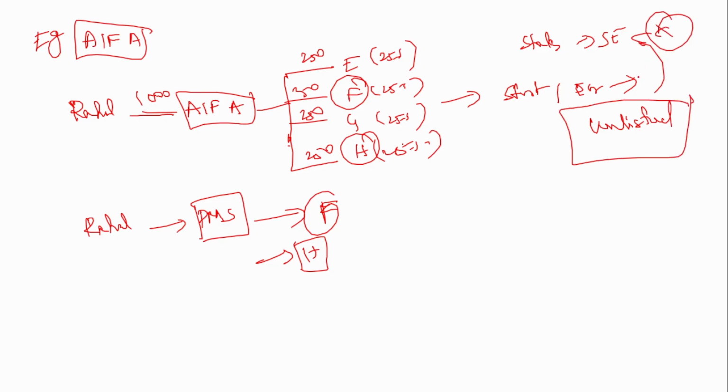Then how can Rahul buy from the stock exchange? It is not possible, right? So here, if you see, he used to go via PMS. What happens is that this alternate fund cannot be a PMS until and unless this alternate fund manager or the fund manager has the PMS service license. See, PMS license is separate from alternate investment fund license. Okay, they should have a separate license. They should create a separate license, PMS license, and then only they can provide that service.